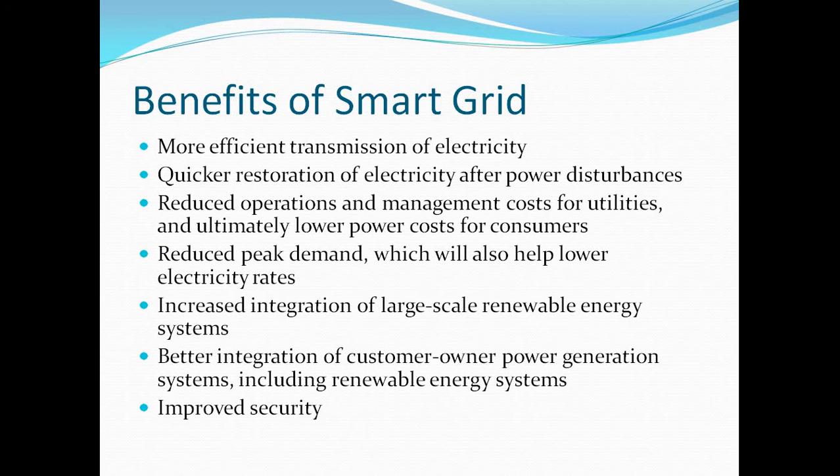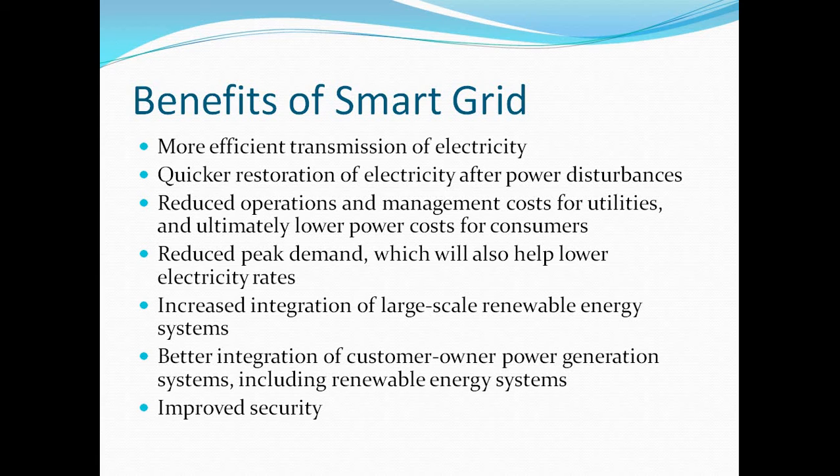The benefits of the smart grid, also called the advantages of the smart grid, are: efficiency, which depends on more efficient transmission of electricity. Also quicker restoration of electricity after power disturbances.